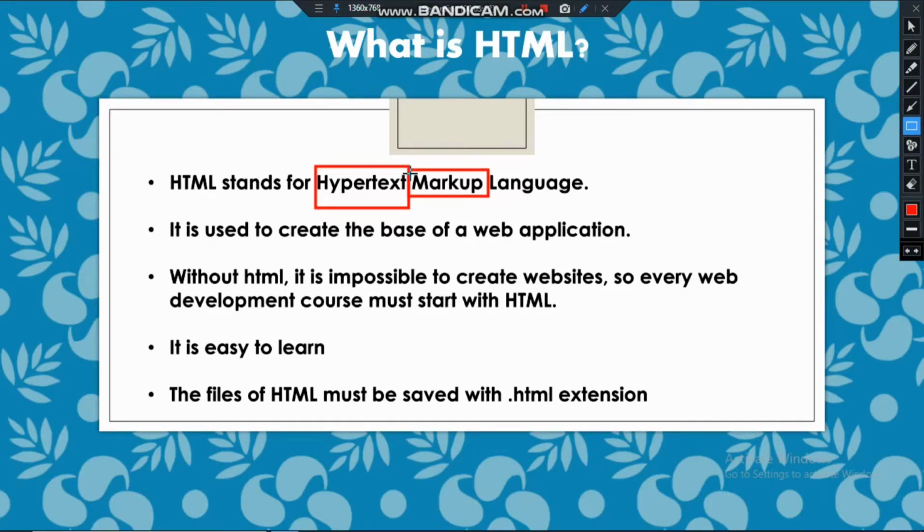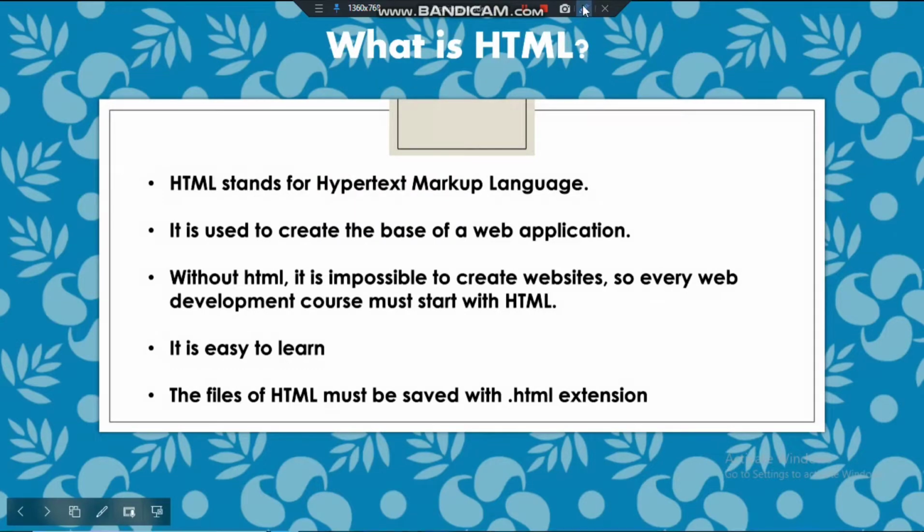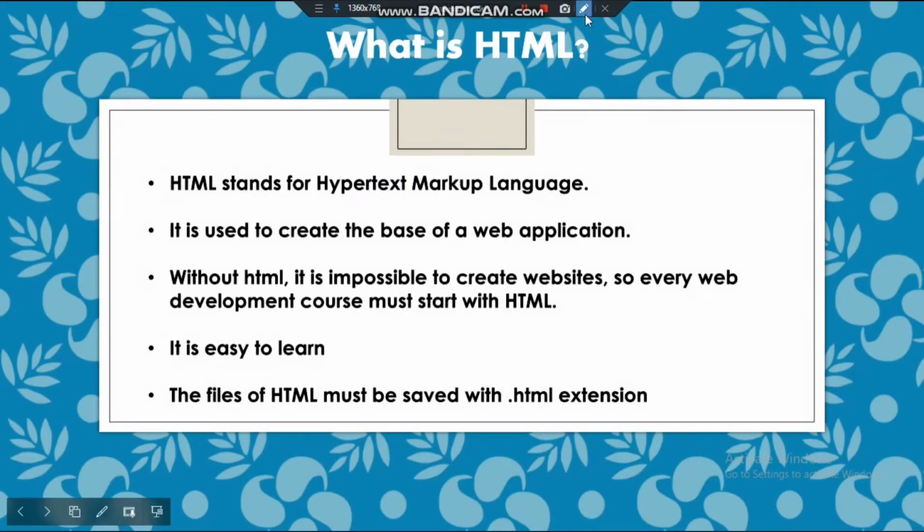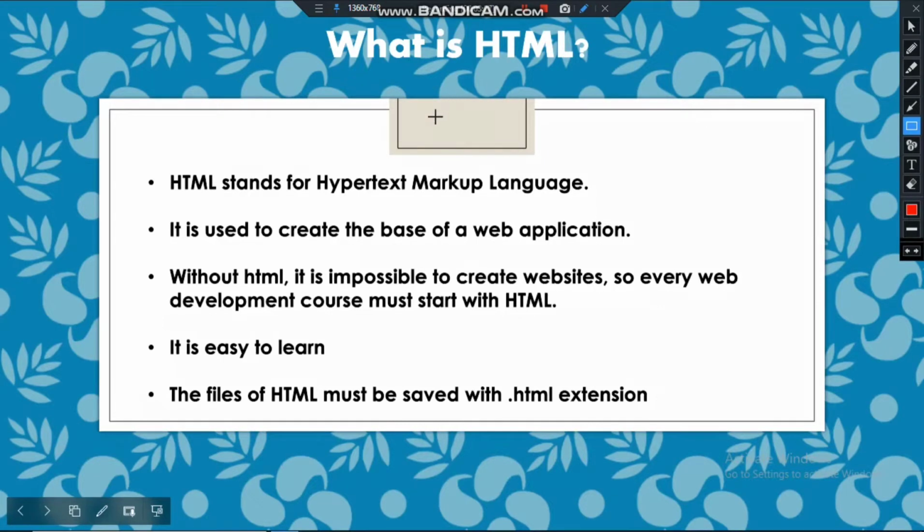So what is machine language? 0 and 1, binary language. That we will see afterwards, but our main focus is what is hypertext. Hypertext is a type of text, or the type of code, that is understood by a machine or a computer. This is a plain definition of hypertext.